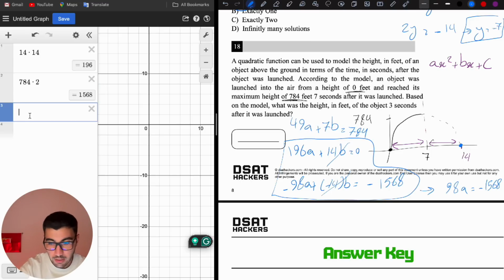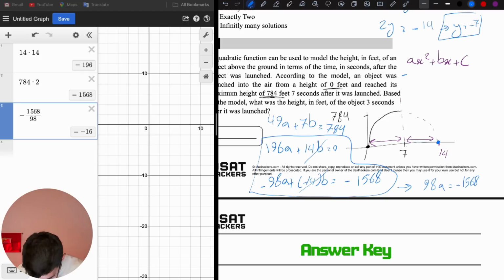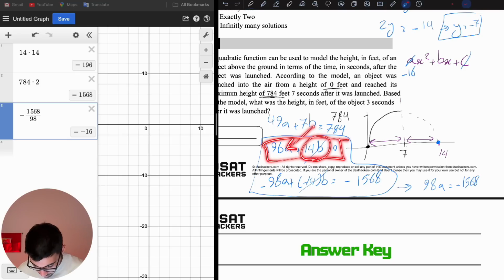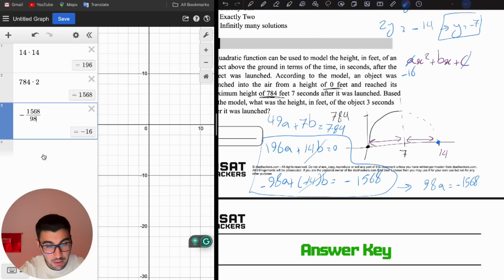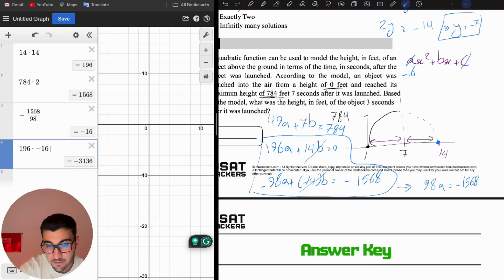A is going to be -1568 divided by 98, which is -16. So a is -16. All right, here is -16. This was 0, that was gone. So let's find b. We can plug a here and find b. 196 times -16 is going to be -3136, which is equal to -14b.